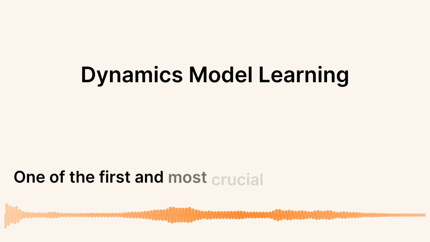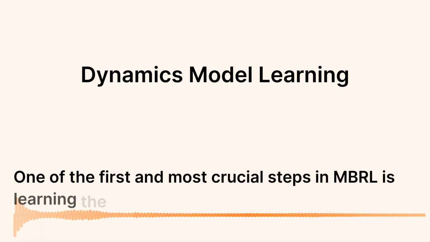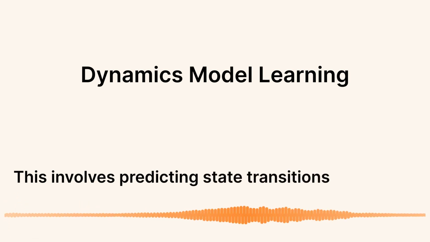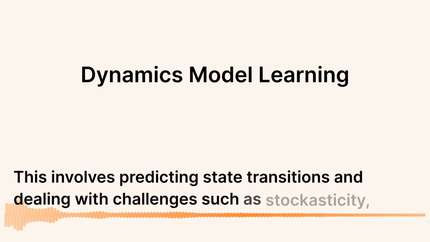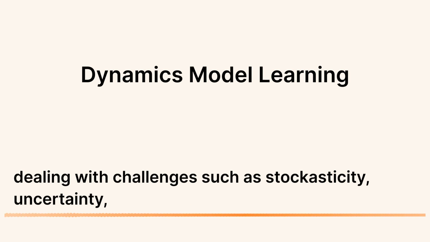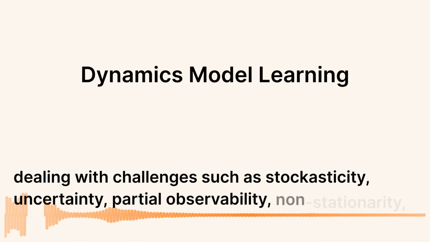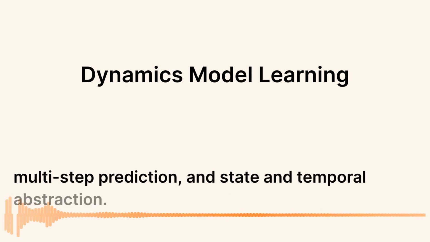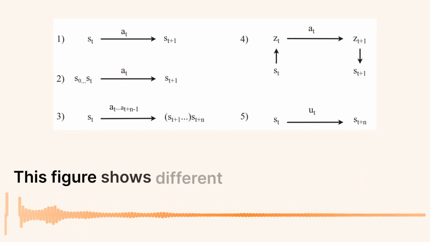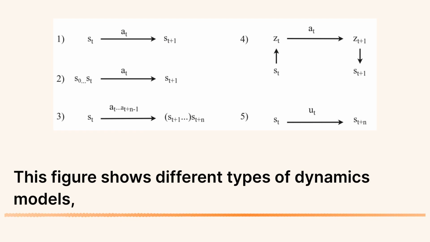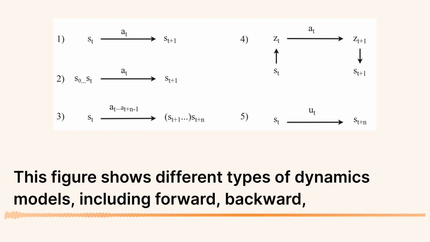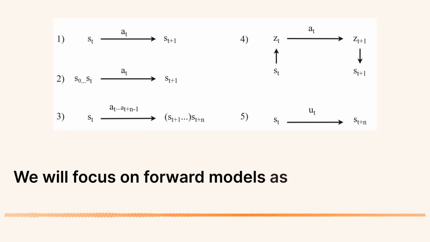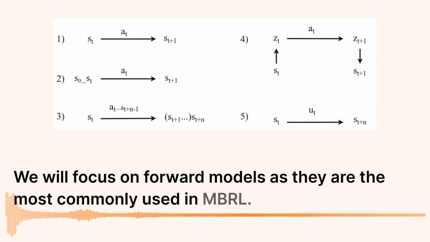One of the first and most crucial steps in MBRL is learning the dynamics model. This involves predicting state transitions and dealing with challenges such as stochasticity, uncertainty, partial observability, non-stationarity, multi-step prediction, and state and temporal abstraction. This figure shows different types of dynamics models, including forward, backward, and inverse models. We will focus on forward models as they are the most commonly used in MBRL.